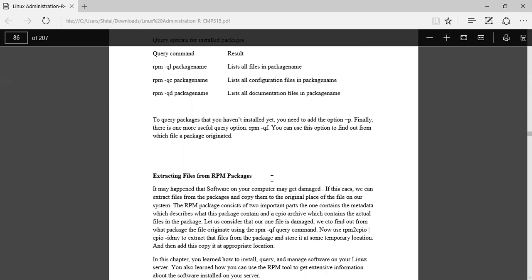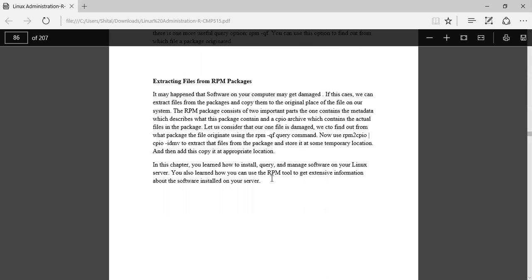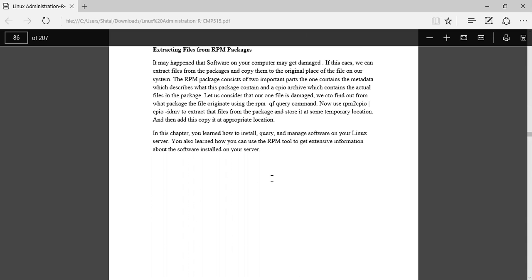Extracting files. When we have to, in RPM packages, we can extract the files from the RPM package and copy them to the original place of the files on your system. First we have to extract, and then copy them to the original file locations on your system.